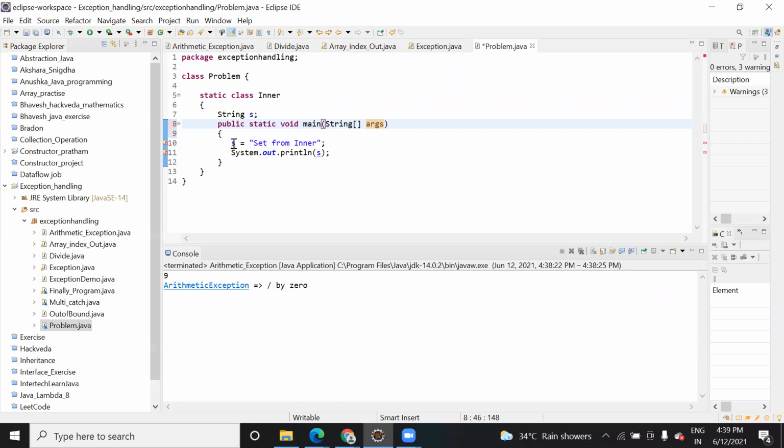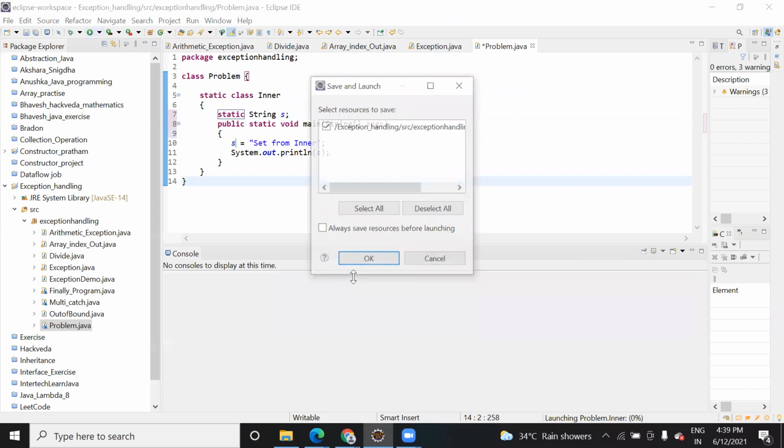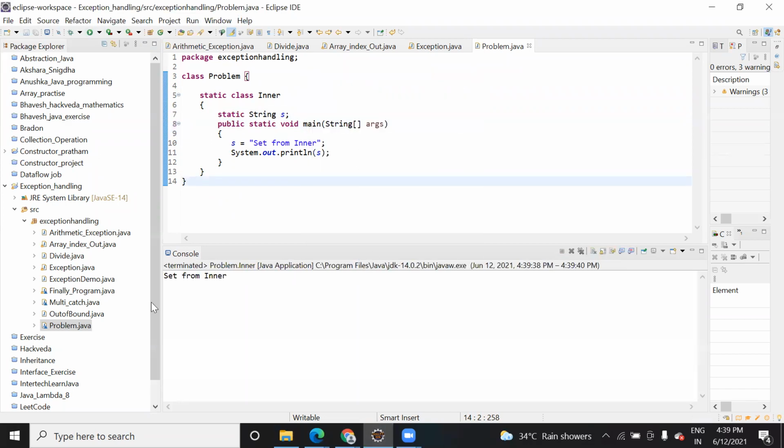Here there is a change to static. Okay, I've added it here. Now let me run this. So see, it is running, right? So this was the actual solution.